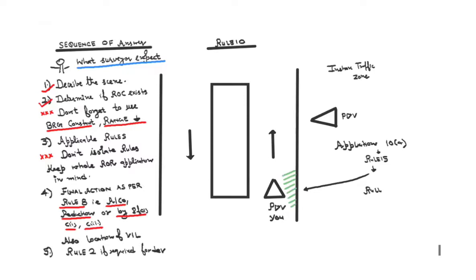In rule number 8, the final action I will be taking is as per 8C, because it is written in 8C that if you've got sufficient sea room, alteration of course is the most effective action. So I have taken action as per 8C. And now in this case, obviously rule number 2 has no significance, so I will not go to the 5th step.